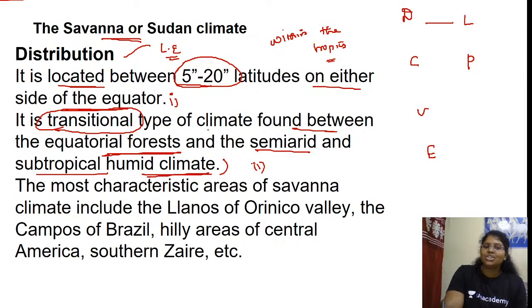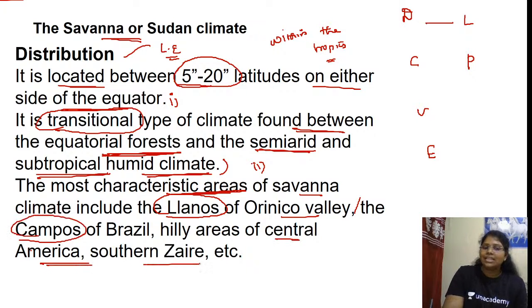Third, the most characteristic areas of savanna climate include the Llanos of the Orinoco Valley in South America, the Pampas of Brazil, hilly areas of Central America, Southern Zaire, etc. So these are all examples of places.